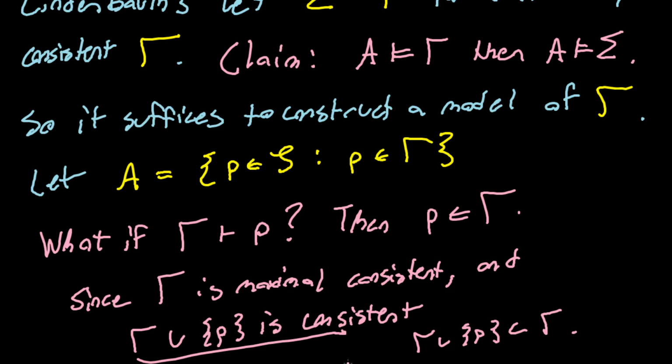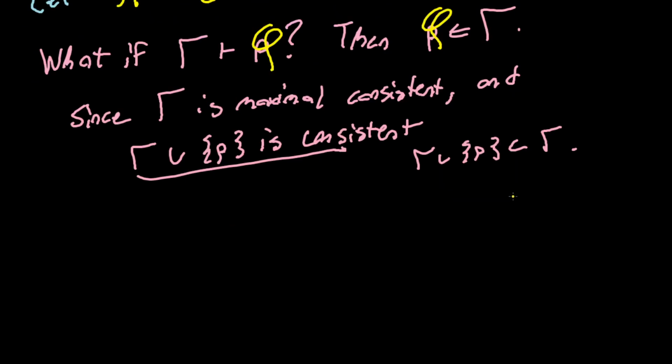This is true for any statement phi. So the point is, if I can prove phi, it's consistent to assume phi. And since gamma is maximal consistent, it's closed under deduction. This isn't even really related to the proof we're doing right now, but I'll write this out because it's a pretty important fact.